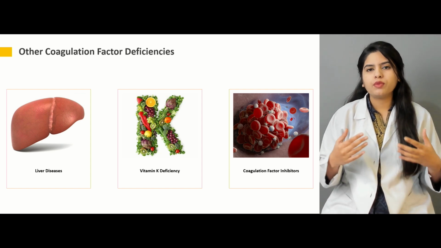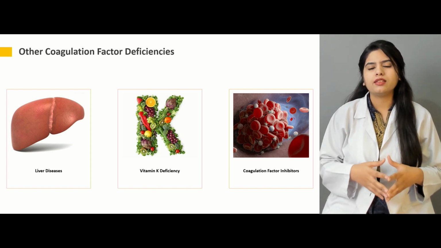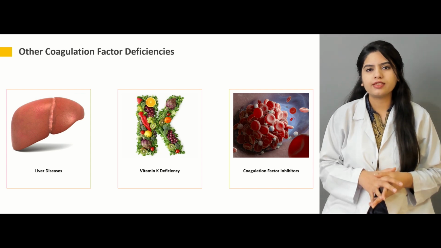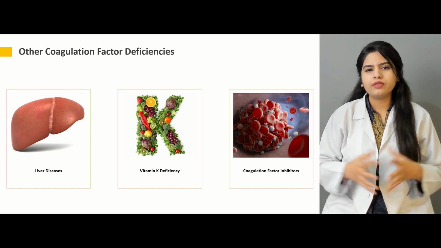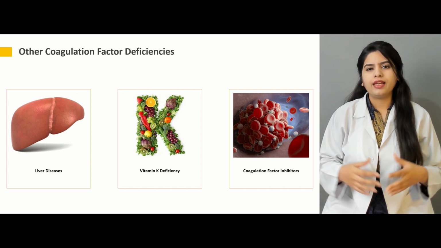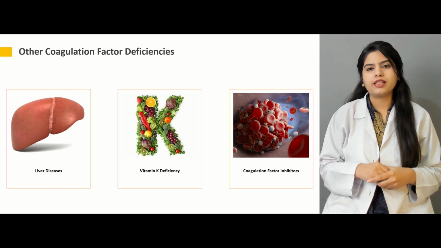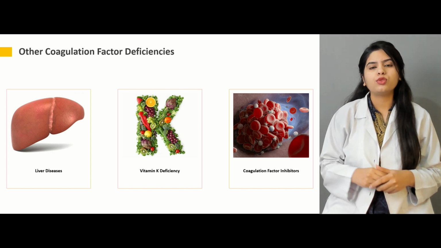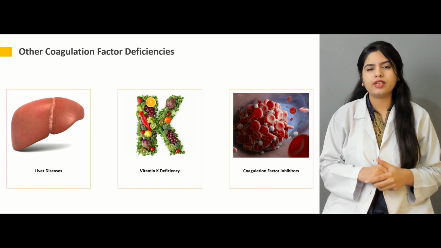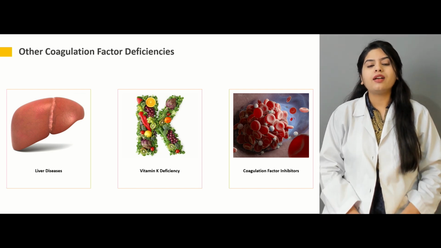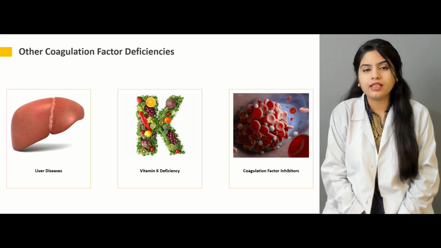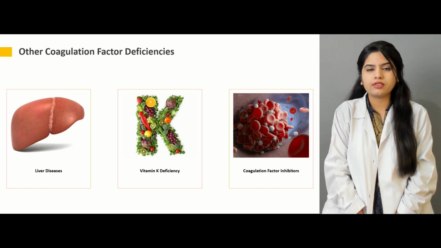Now, there can be various diseases like systemic lupus erythematosus and antiphospholipid syndrome that involve antibody production, and there can be other autoimmune reactions that can lead to the formation of autoantibodies. There can be genetic or inherited defects as well. So these are the reasons that can inhibit the coagulation factors.